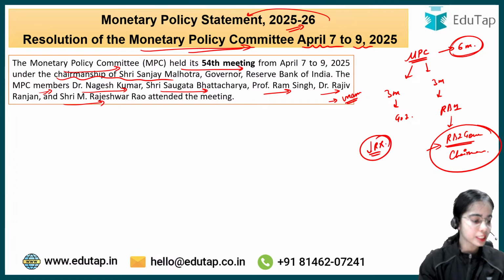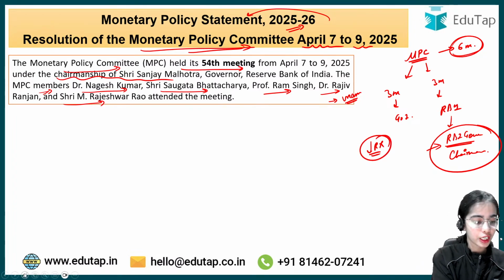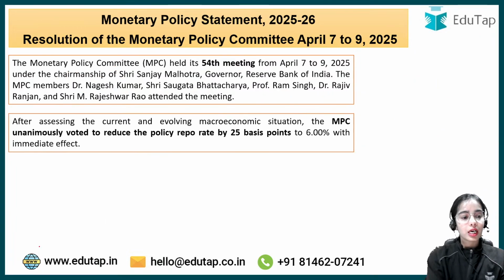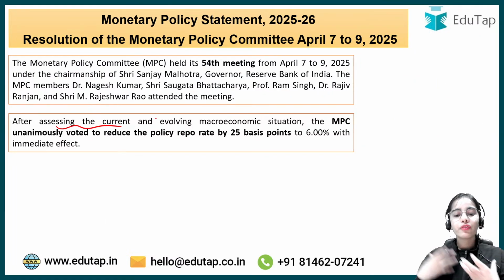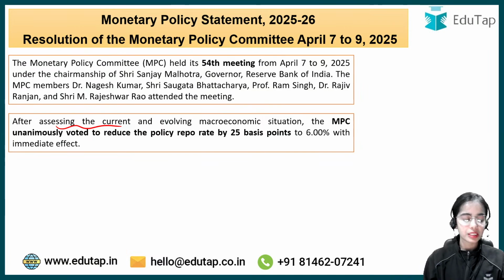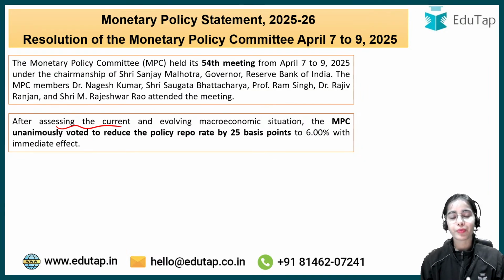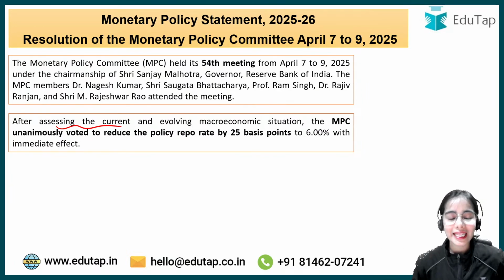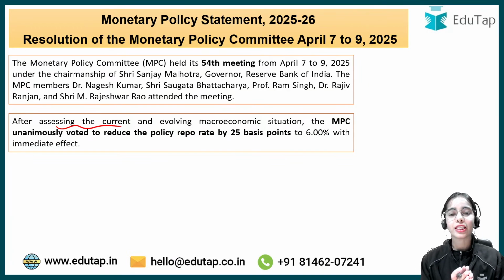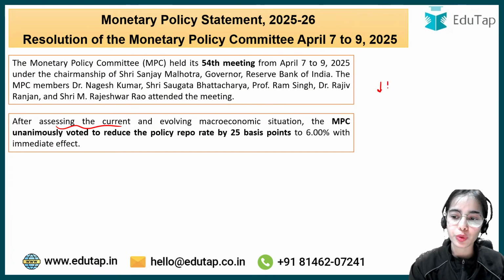So why has this decision been taken? That we have to understand. First of all, after assessing the current and evolving macroeconomic situation of the whole country, the MPC took a unanimous vote, and the unanimous decision was taken to reduce the repo rate.